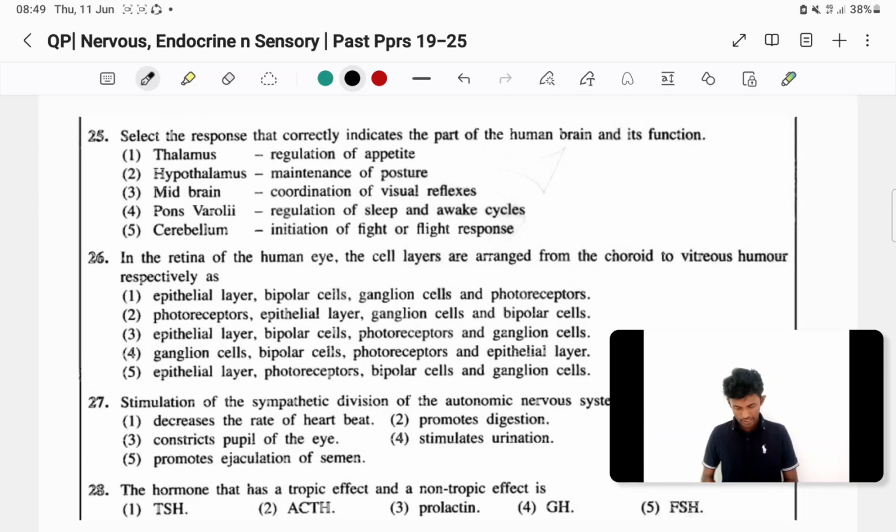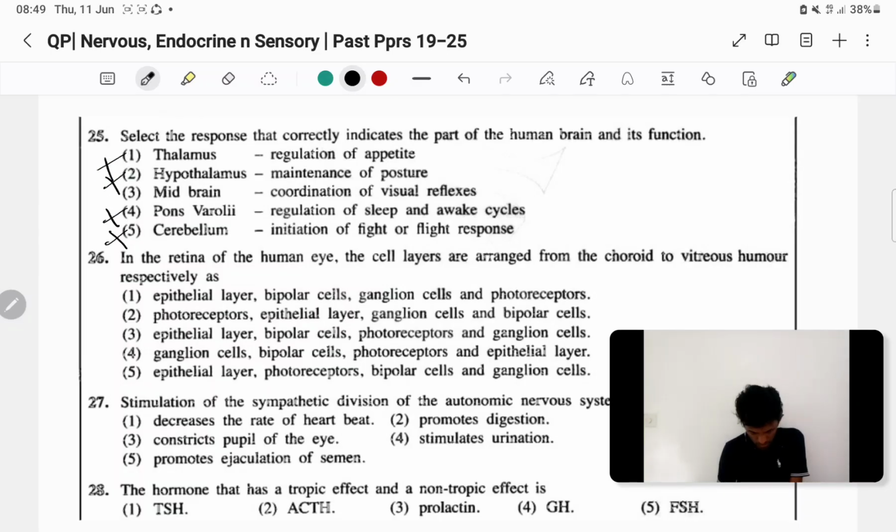No, that is the hypothalamus, right? So fifth wrong, fourth wrong, second wrong, first wrong. So the third one is the only answer. So all the functions we wrote earlier, for a student who analyzed 2019 properly, this 2020 question is pretty easy, right?